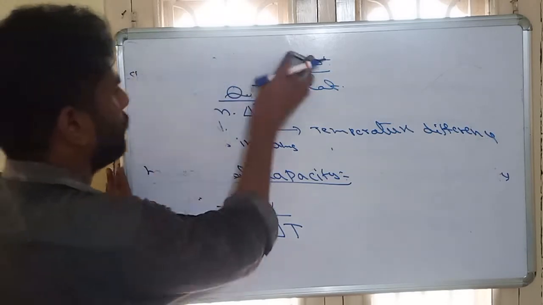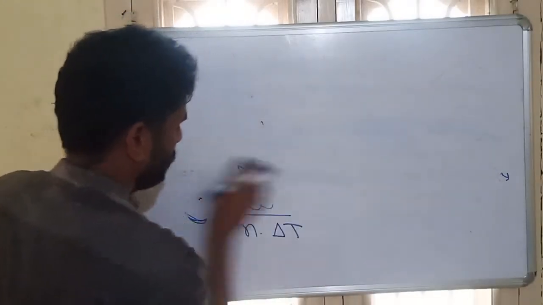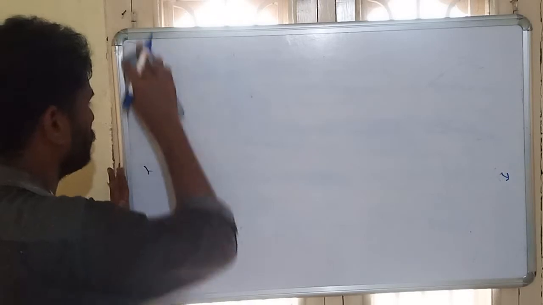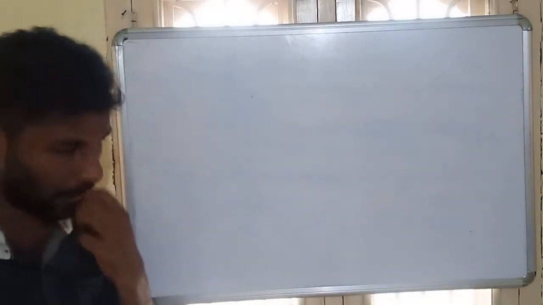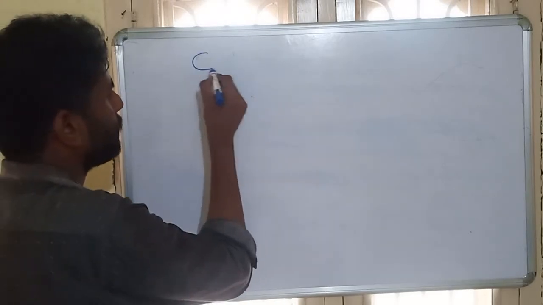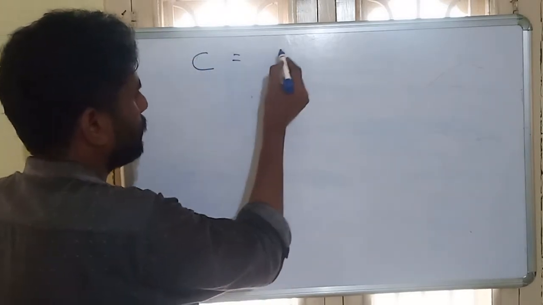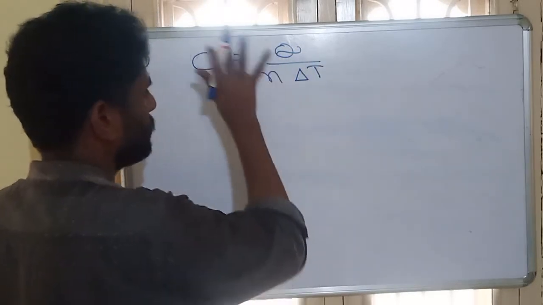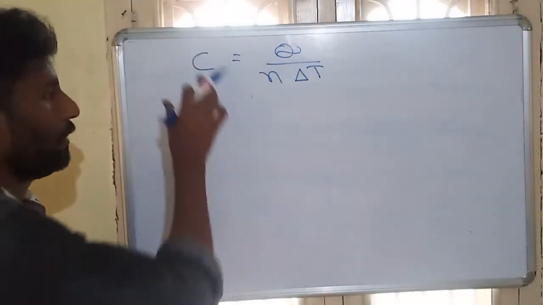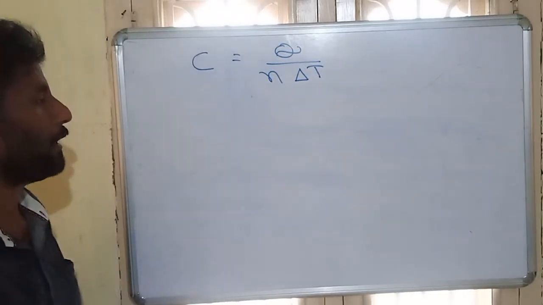Now we just use some formulas; the derivations we'll see later. C is equal to Q by N into delta T. Suppose this is a molar heat capacity.